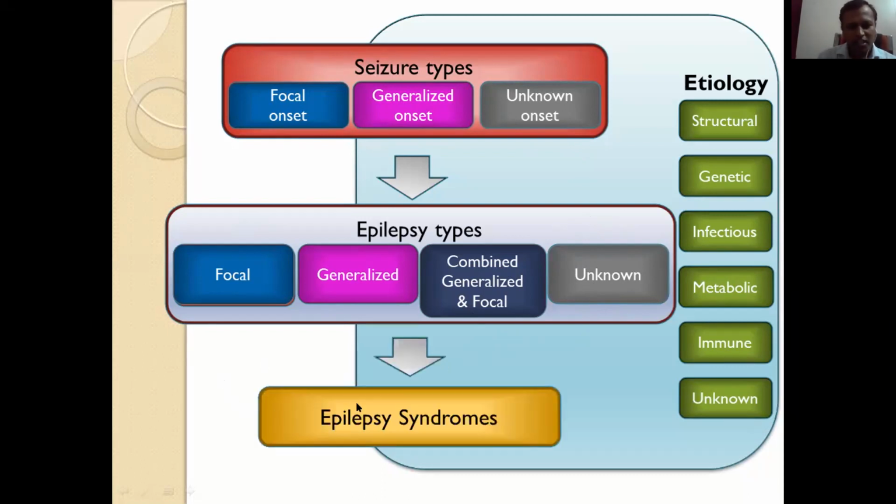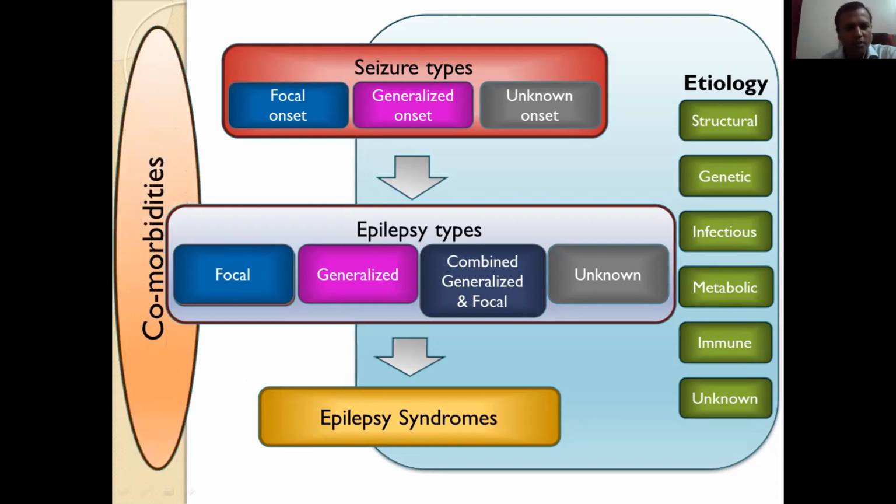The next classification is epilepsy syndrome. On the basis of history, suppose one patient of focal epilepsy has seizures in the night, in sleep, and has an EEG suggestive of centrotemporal spikes. So it becomes benign epilepsy with centrotemporal spikes, that is Rolandic epilepsy. So we can directly classify it as an epilepsy syndrome. So the further classification is epilepsy syndrome.